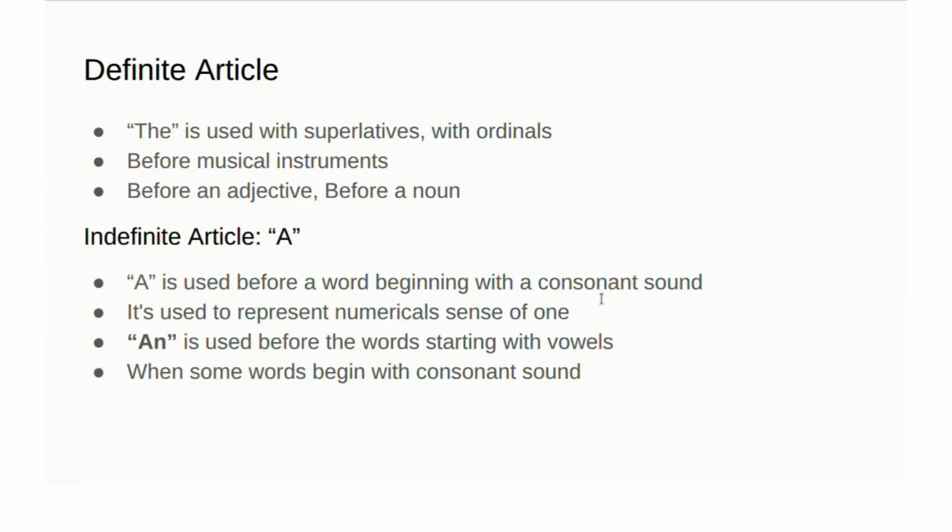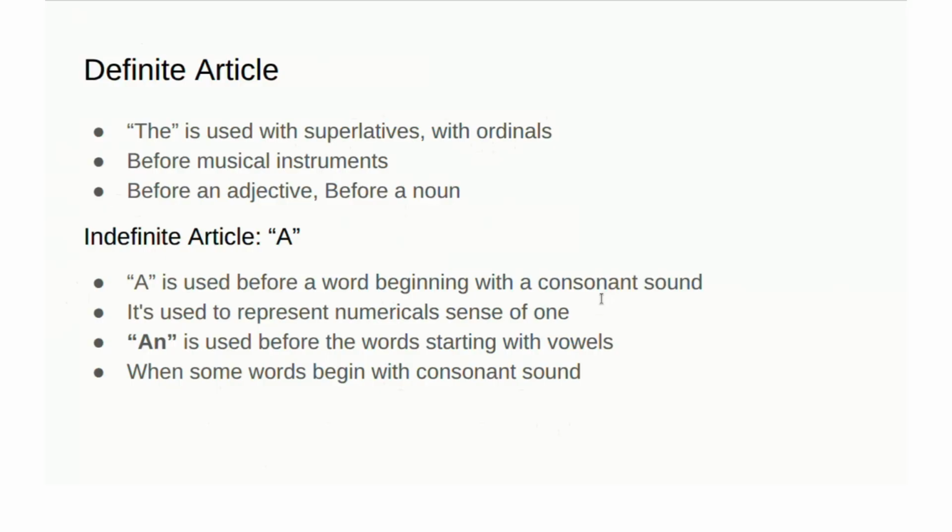So if I ask, bring a kilo of rice, it means you'll bring one kilo. A kilo represents one. Okay, bring a kilo of vegetables. A kilo represents 1 kilogram. And this a is used before words beginning with a consonant sound, also to represent the numerical sense of one.